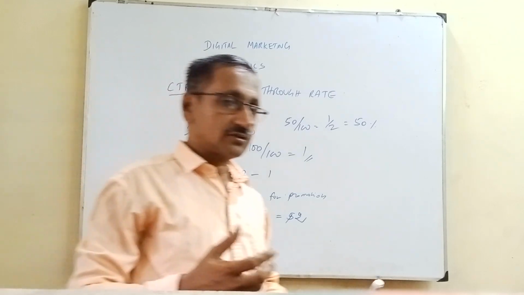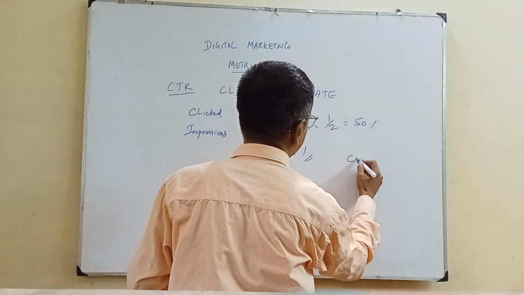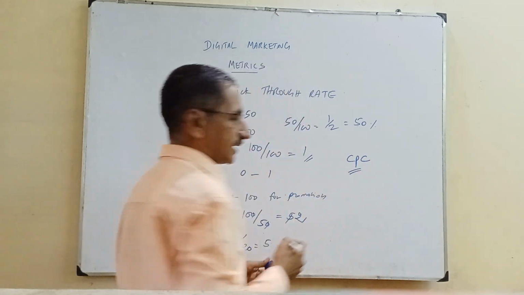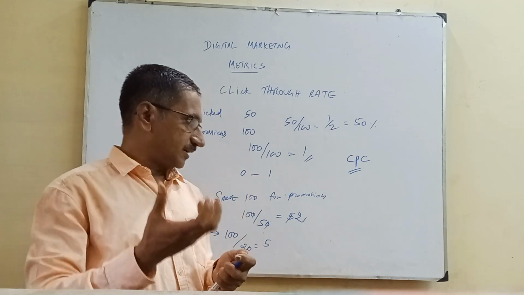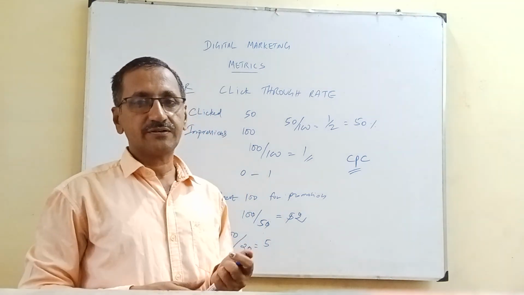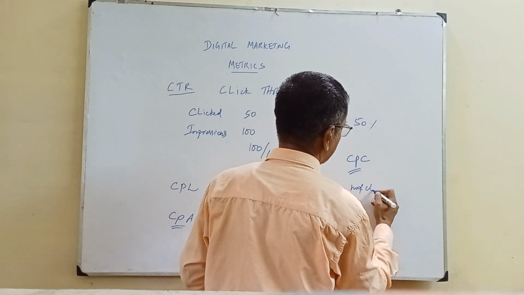Then you have cost per click. That is one more parameter, called CPC. Cost per click is nothing but how much you spent on every click. Basically, it is the amount you spent and the number of clicks you got.